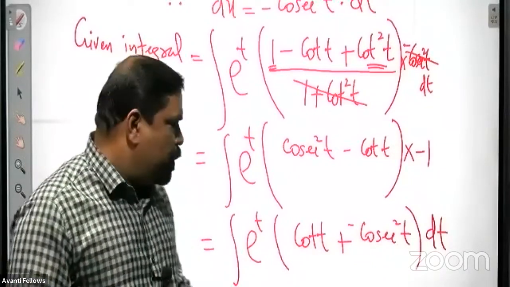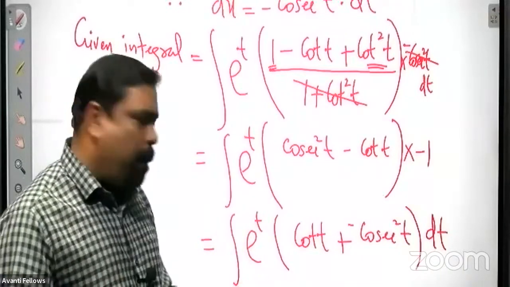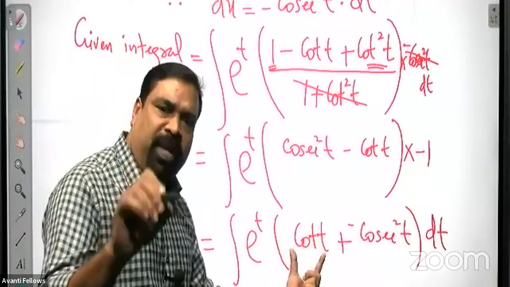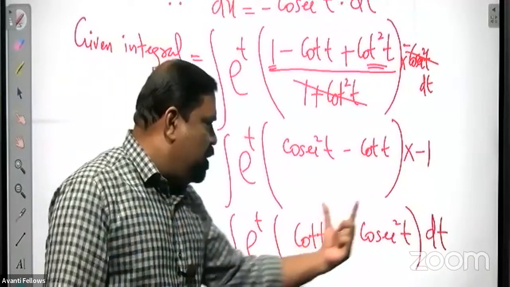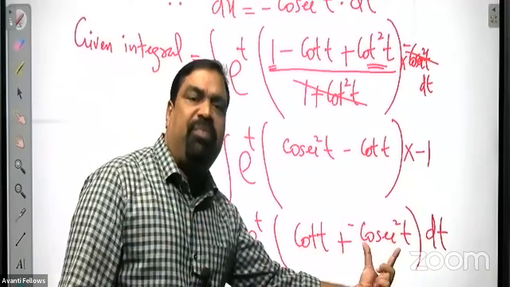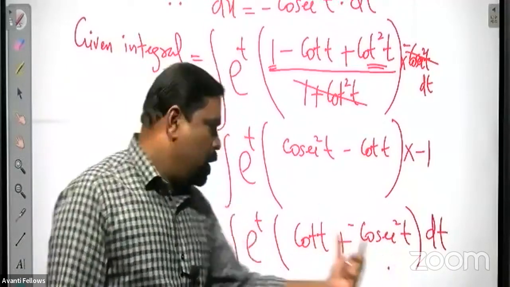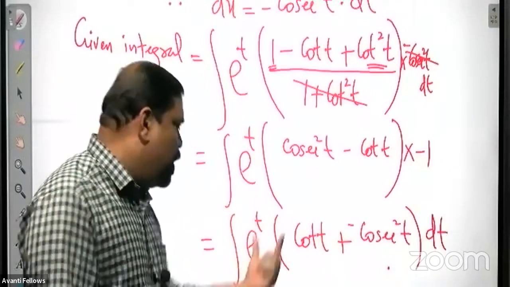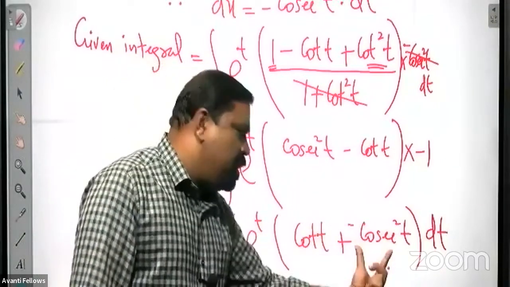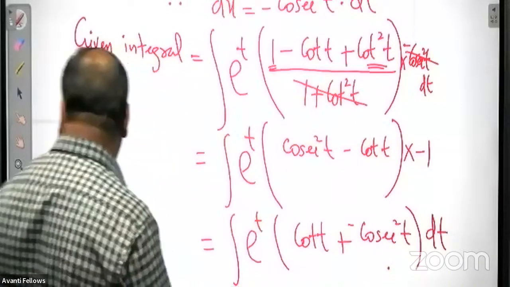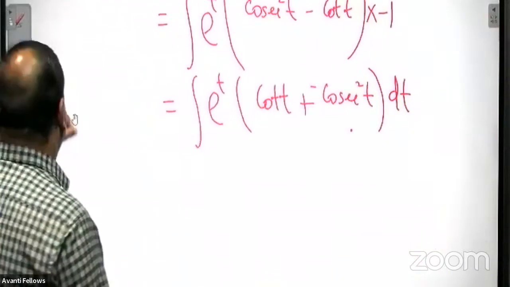You can see this is exactly of that form. If you take cot t as f of t, then its derivative is minus cosec square t, f dash t. So it is of the form e raised to t into (f of t plus f dash t) dt. So directly apply the formula.